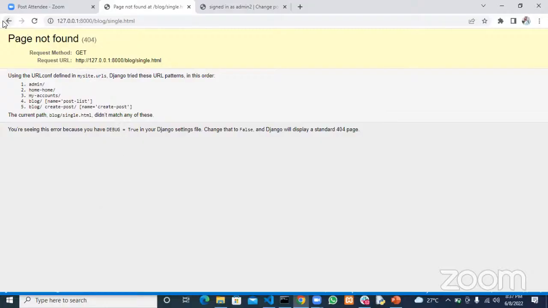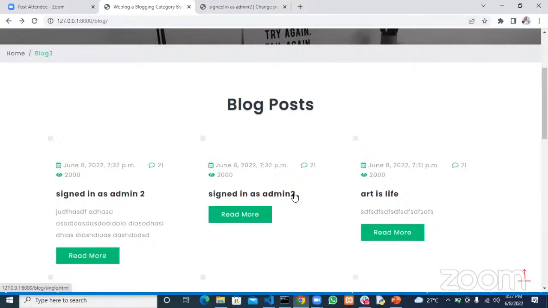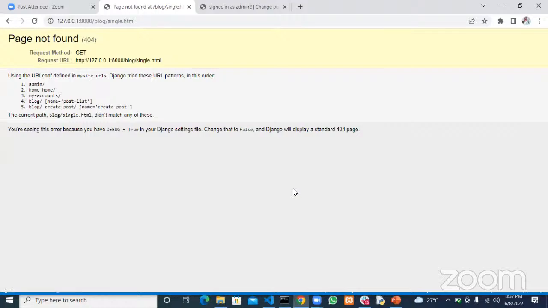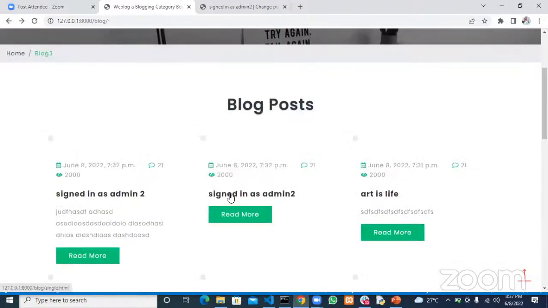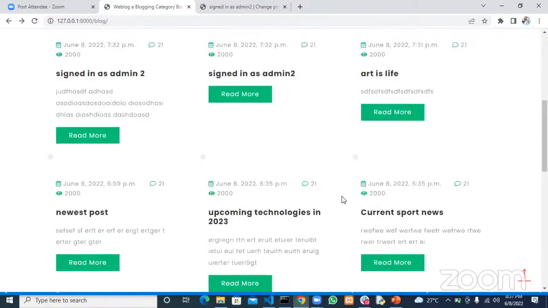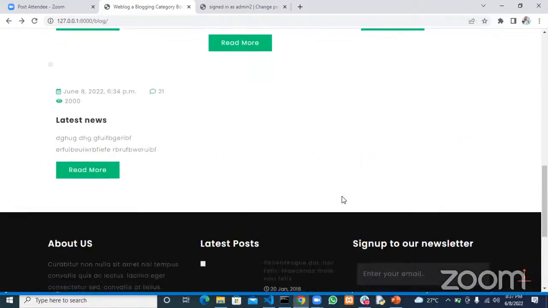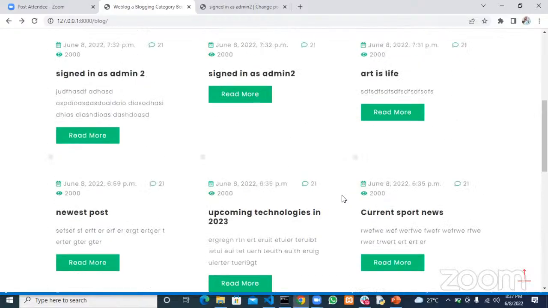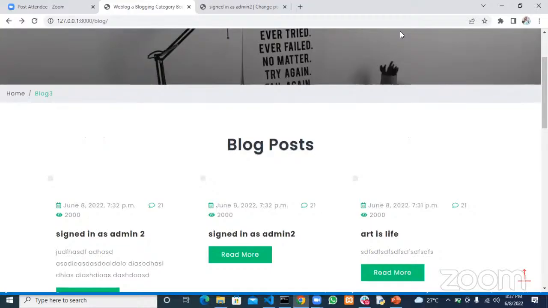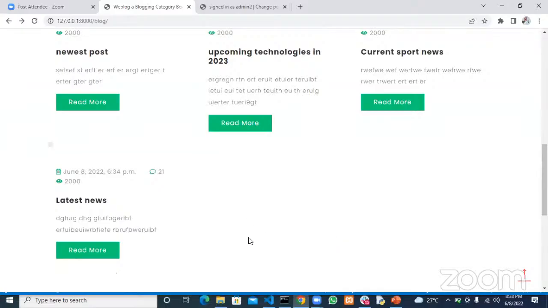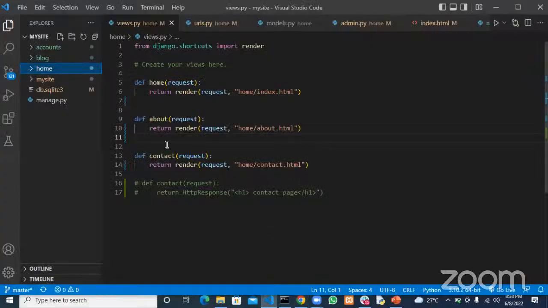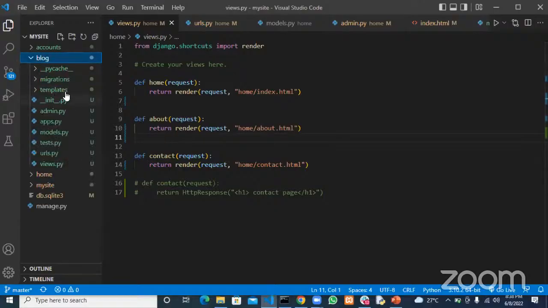But currently we do not have the detail of that post. So how do we actually do that? How do we click on this post and it takes us to the detail of this post, and it knows that it is this post that we clicked on and not this post? So that's what we want to do next. Before that, is there any question? Any question? All right, no one's answering, so I'll take that as a no. There's no question. So let's see how we can fix the post detail.